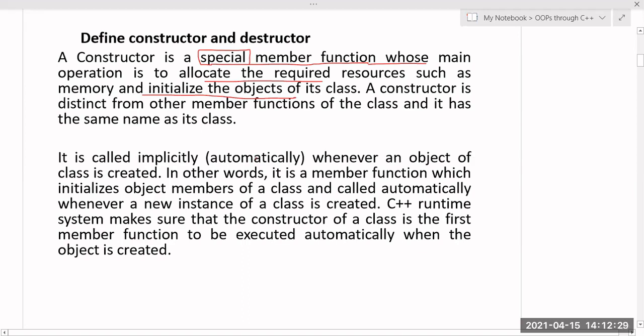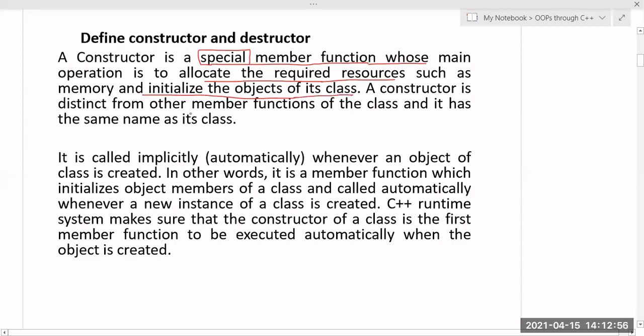Only at the time of object creation is the memory allocated, but it won't initialize the data. So the purpose of the constructor is that it is a special member function whose main operation is to allocate the required resources. What are the resources for particular data? It is nothing but memory, or it is used to initialize some data to the objects of the class.